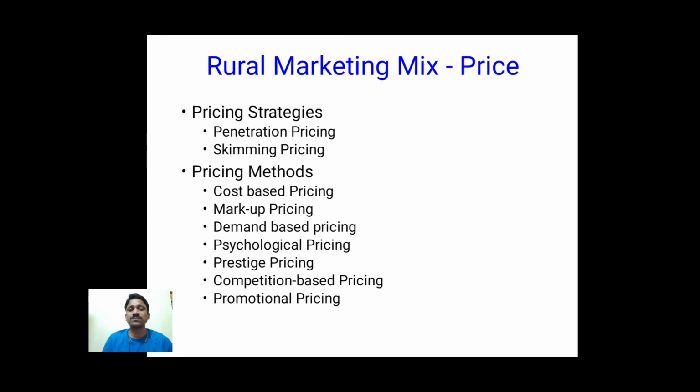Psychological pricing means you fix the price so that the customer feels, yes, the price is appropriate, usually low. For that we use some psychological pricing strategies like odd number pricing, 9999, and so on. Prestige pricing: the customer should feel it is prestigious. Usually a higher price gives the product more prestige or status, so here we fix higher prices. Competition based pricing: if there is more competition, reduce the price.